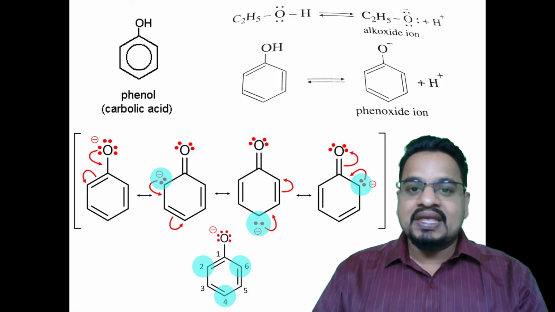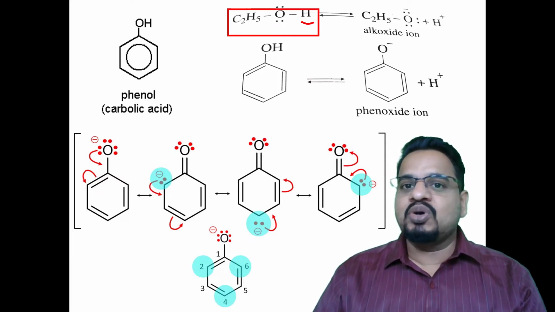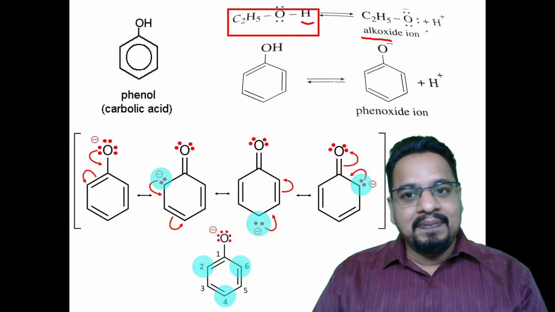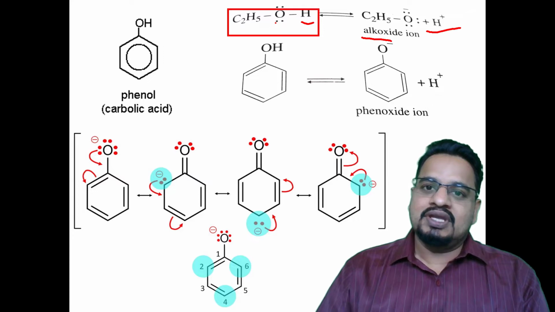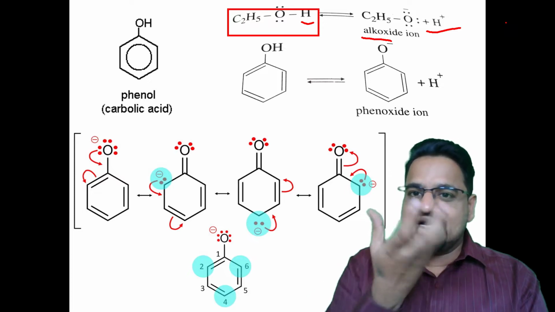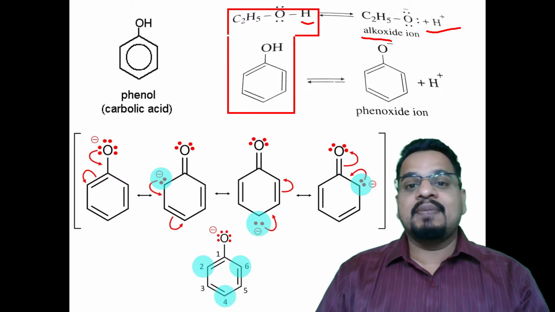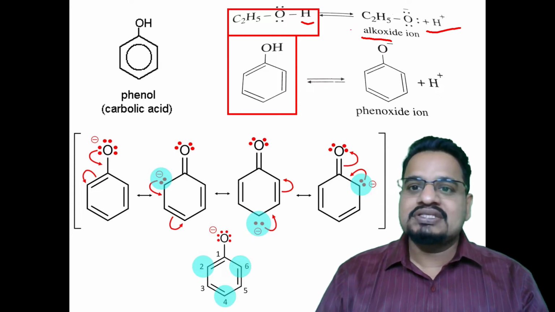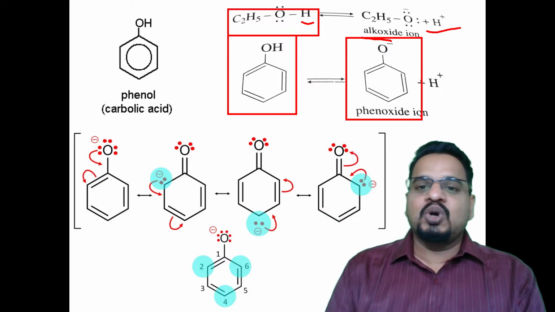So we had seen that this is your ethanol. Ethanol can donate a proton forming the alkoxide ion, but this alkoxide ion is highly unstable and it will again take back the proton, forming ethanol. As ethanol cannot donate the proton easily because of the instability of the alkoxide ion, it is a weak acid. Now if we consider phenol, phenols are more acidic than ethanol because the phenoxide ions are stable ions. Phenol can easily donate a proton.